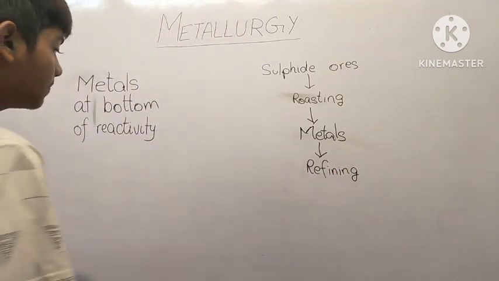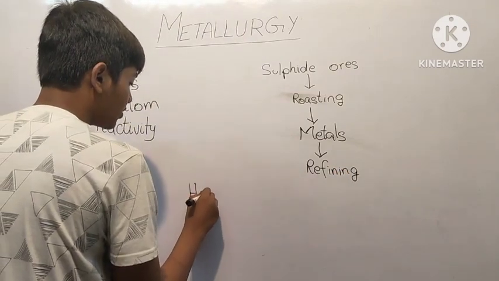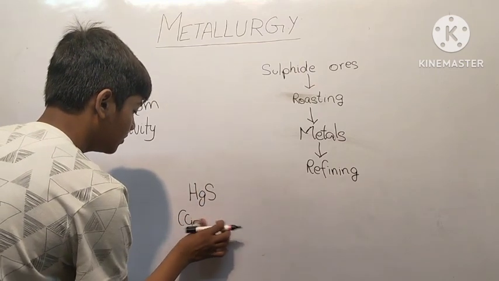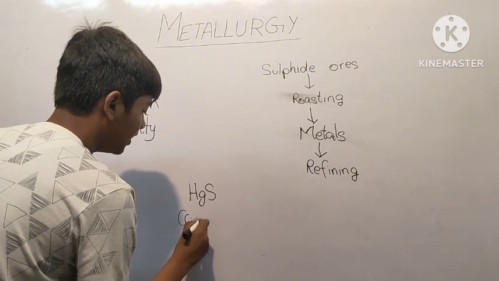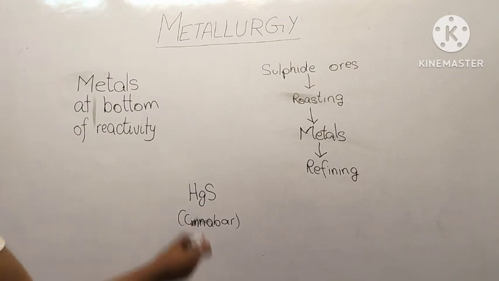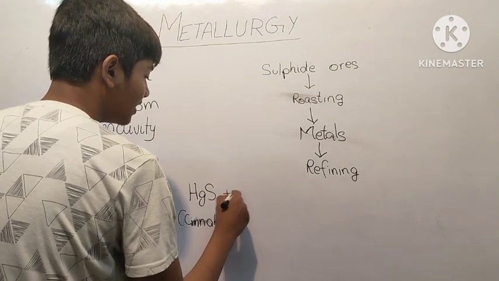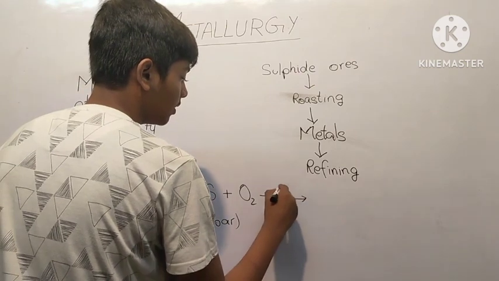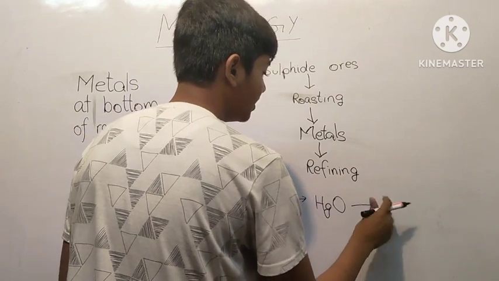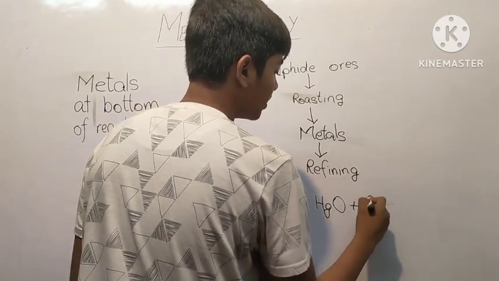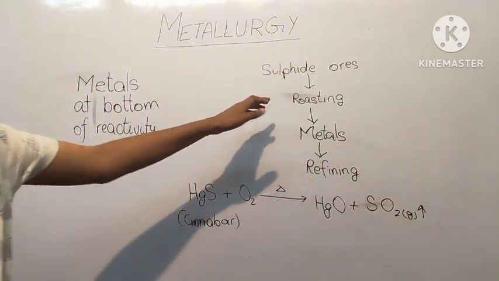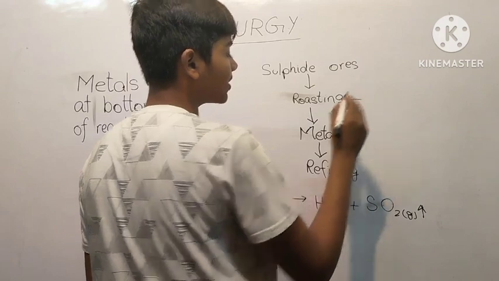So let's take an example. I have a sulfide of mercury, HgS. This is also known as cinnabar. When we heat HgS, the sulfide of mercury or cinnabar, in the presence of oxygen, we get HgO, the oxide of mercury, mercuric oxide, and sulfur dioxide. So roasting is heating in the presence of oxygen.